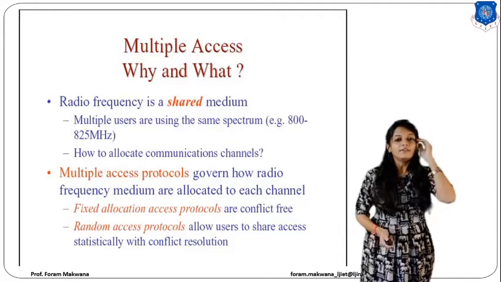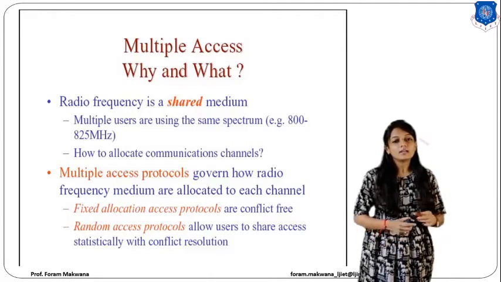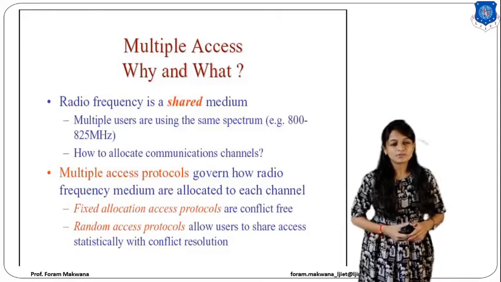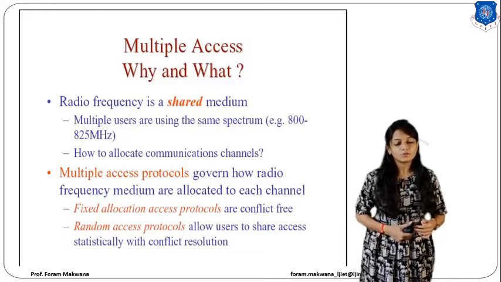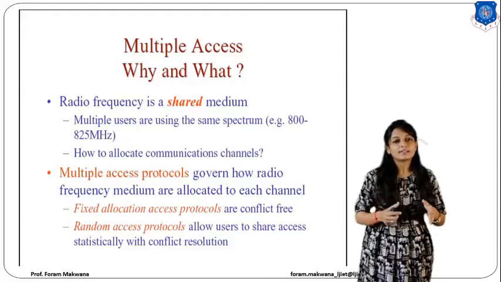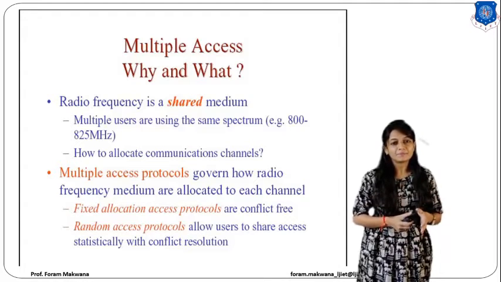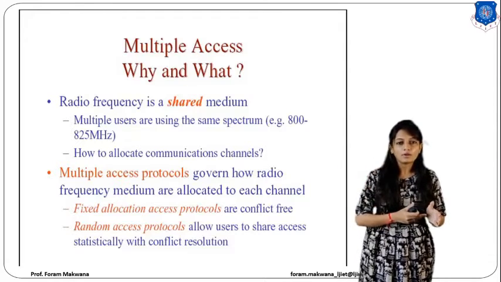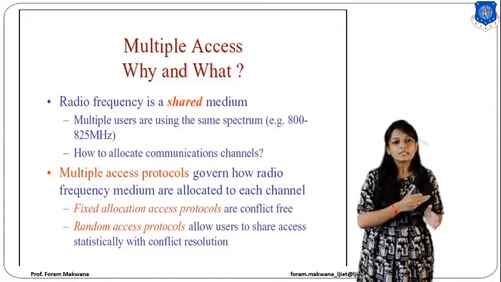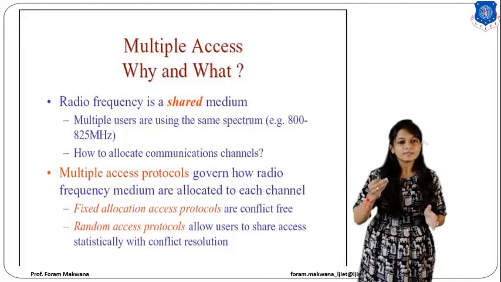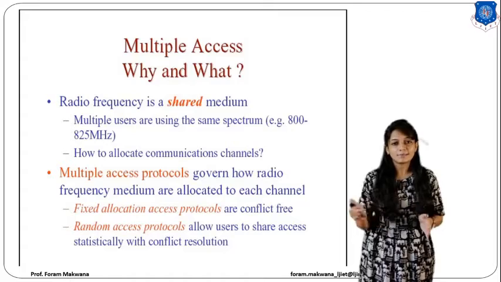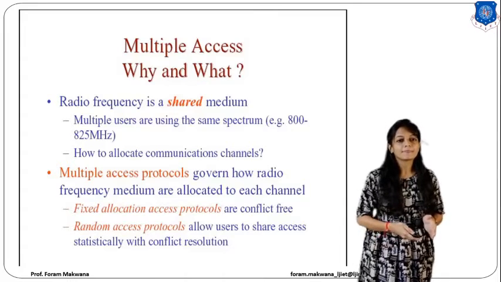Apart from that, we have a very small frequency band, right? And multiple users are there. So what we do is, we share that same frequency band by sharing the time slots, or by assigning each user a different frequency for the same time slot. Alright?